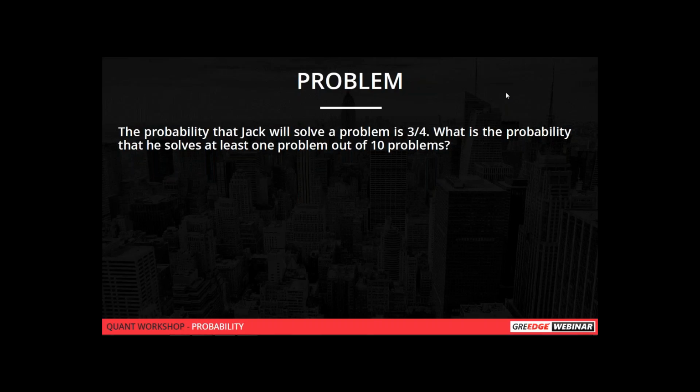Parag, yes, but there are different possibilities, I said, right? So if you are doing like this, you are just considering only one possibility that all the questions are right. But there are different possibilities that you can get one question right or two questions right or three questions right.